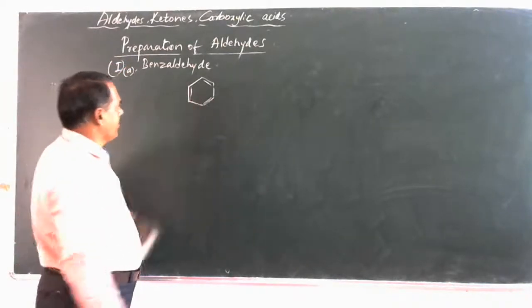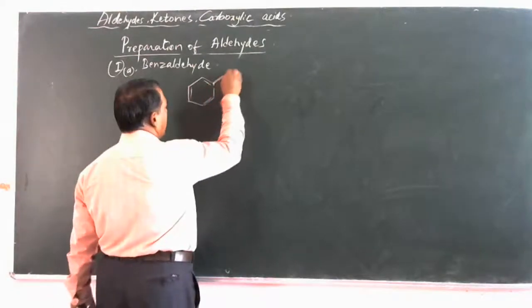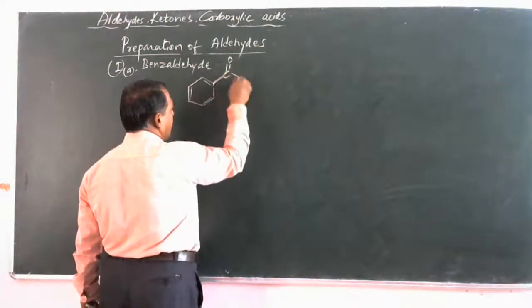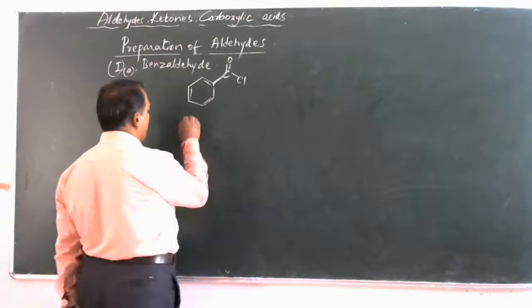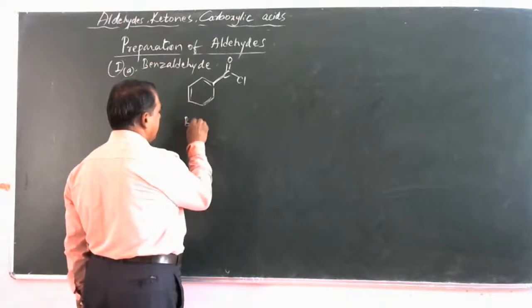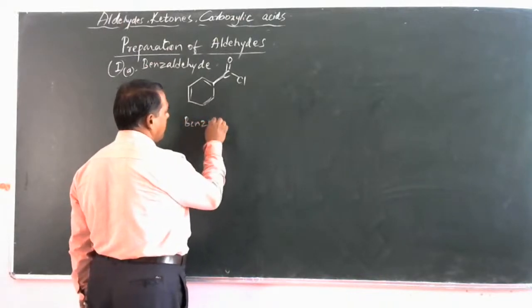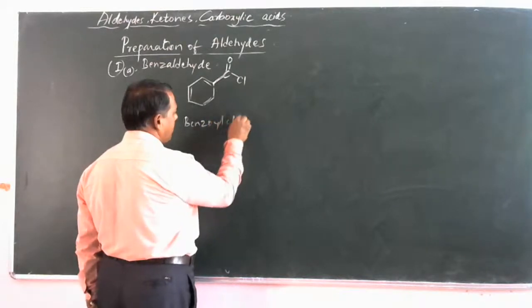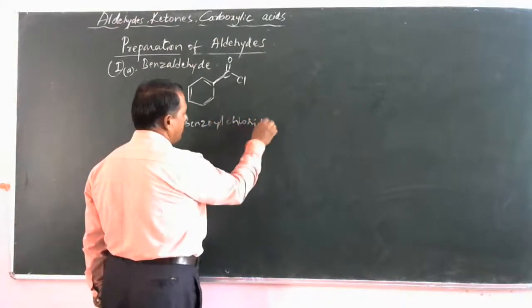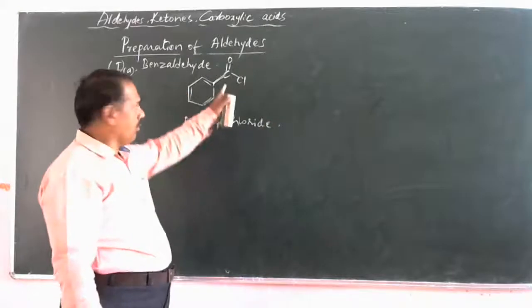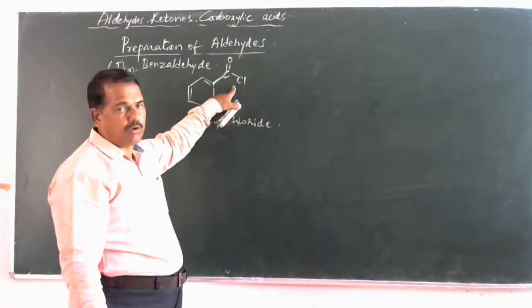So this is a benzene ring, and again we have C double bond O Cl, which is called benzoyl chloride. So it is nothing but an acid chloride.